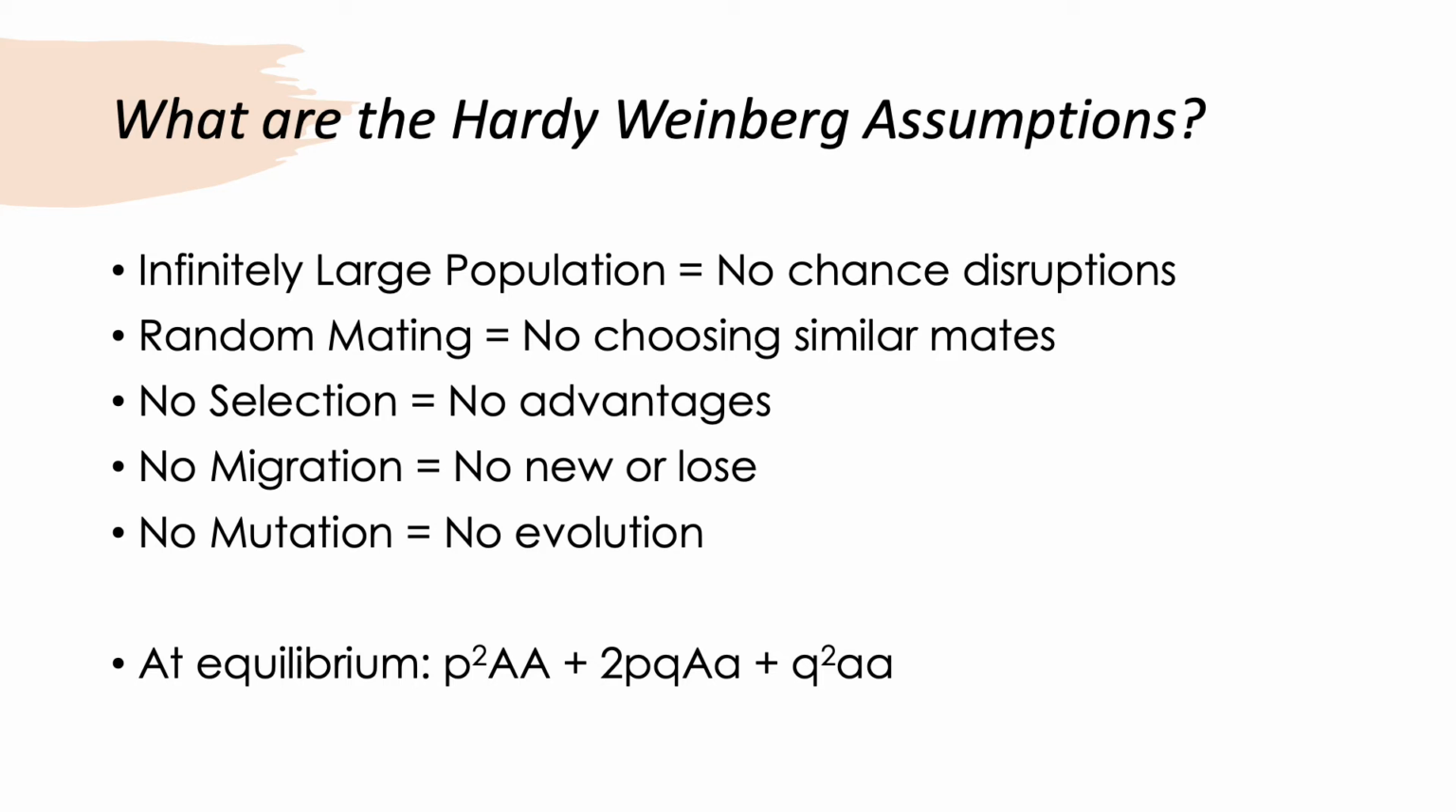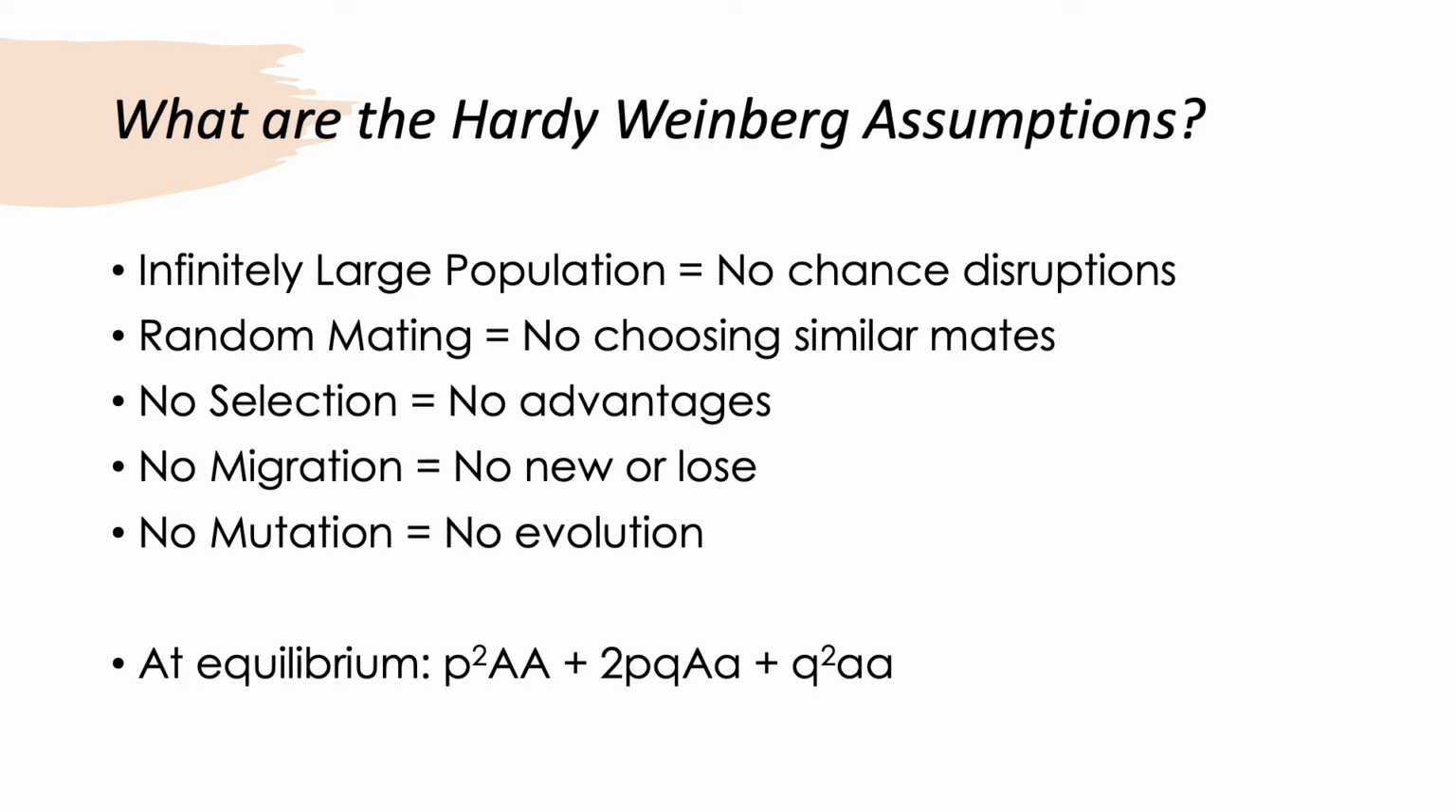Number 4. No migration. This accounts for a locked set of allele types. In other words, no new allele types can join the population and no allele types can leave. Number 5. No mutation. Mutations are the key to increasing genetic diversity, therefore they cannot exist in an unchanging population.